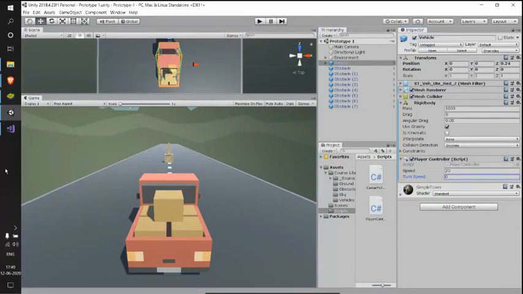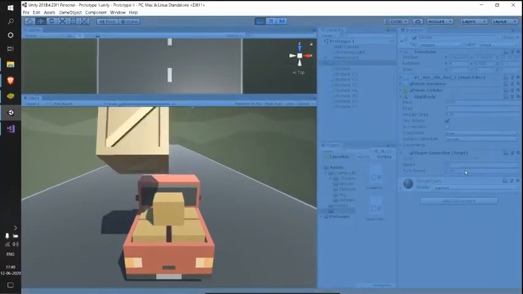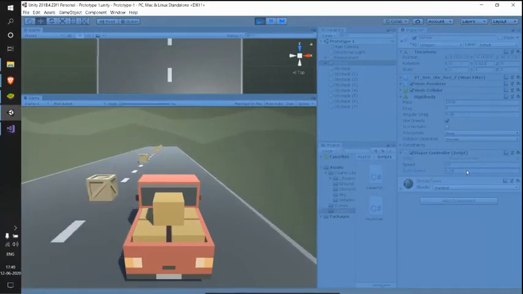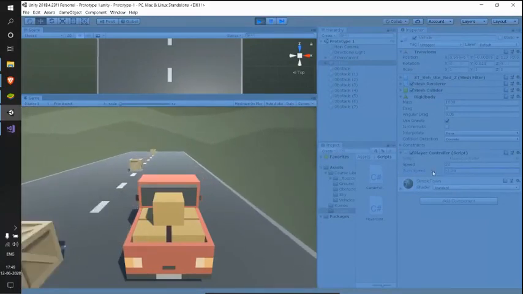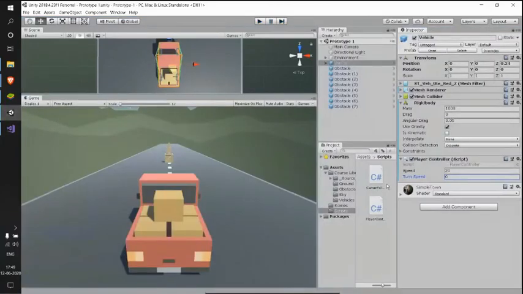So if I somehow map this, see, whenever we have a positive value for this turn speed, it's constantly moving right. When I have a negative value for my turn speed, it's constantly moving left. So I can move this car left or right based on whether the turn speed value is positive or negative.